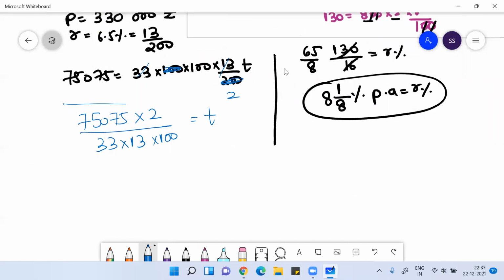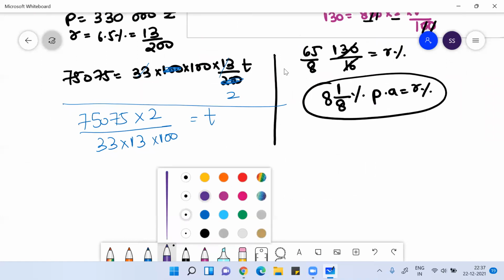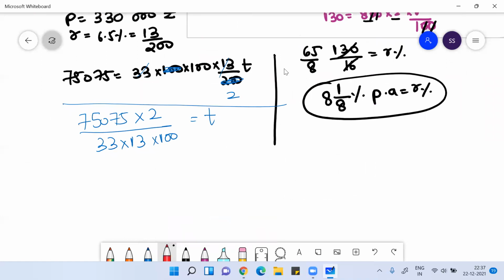If a calculator is allowed, you can do it very easily. In case a calculator is not allowed, then you need to struggle for a couple of seconds to get the answer.